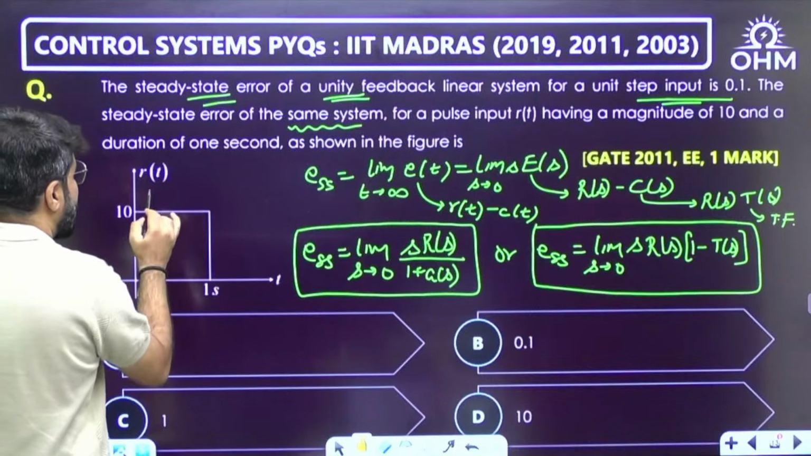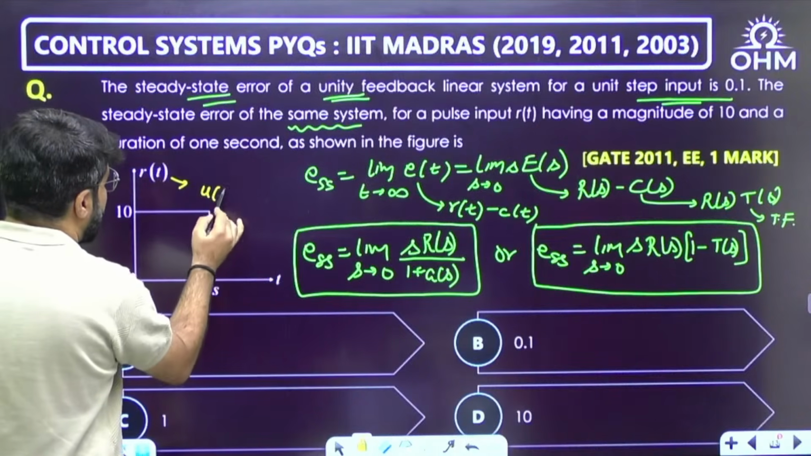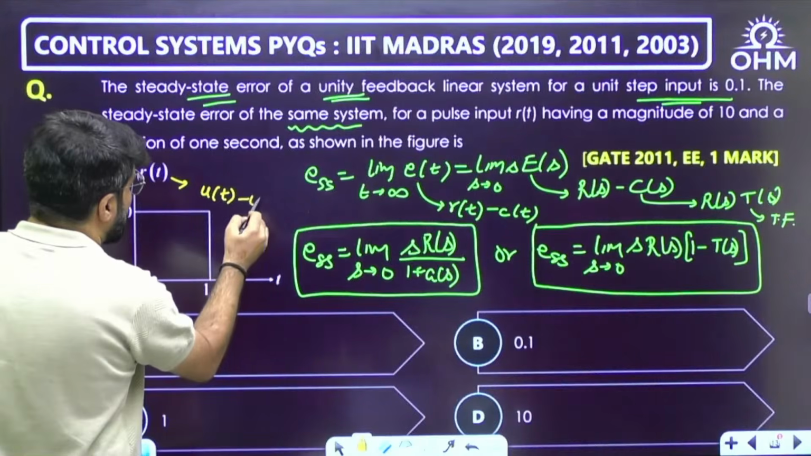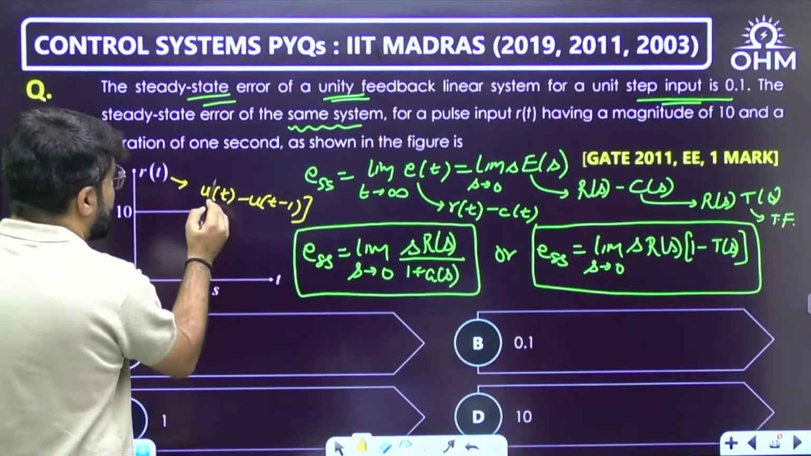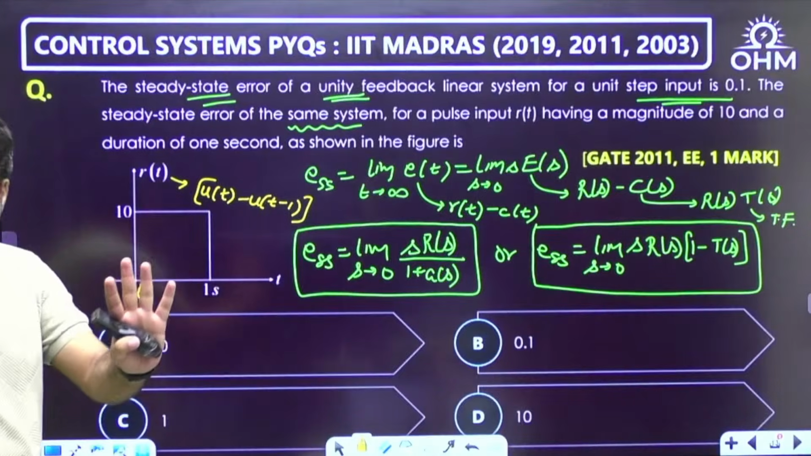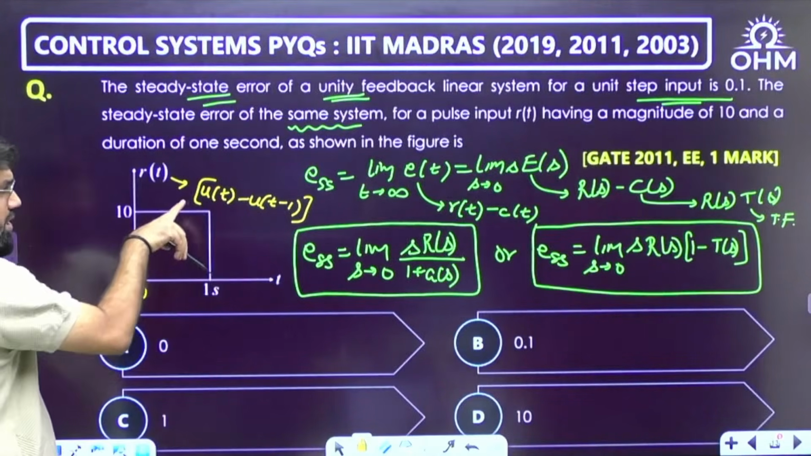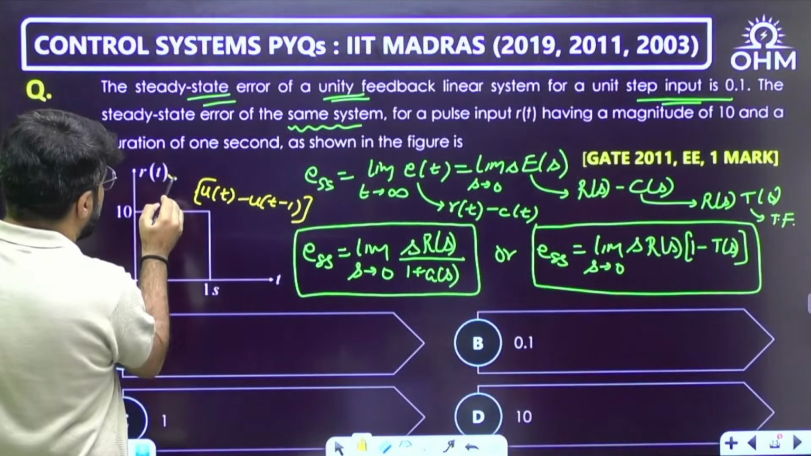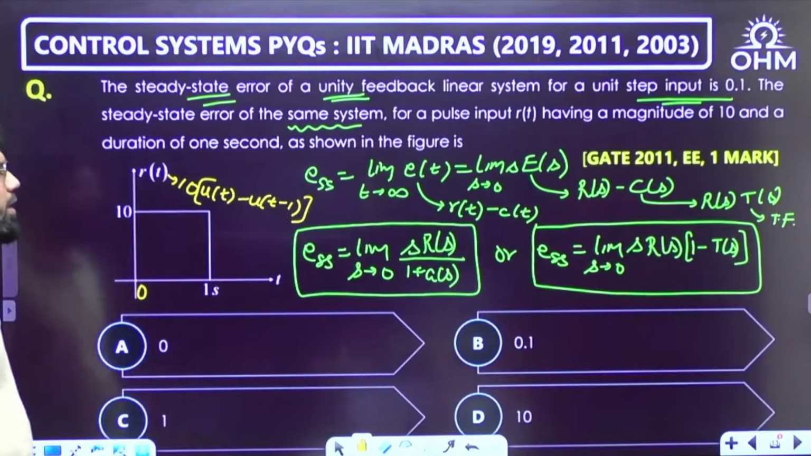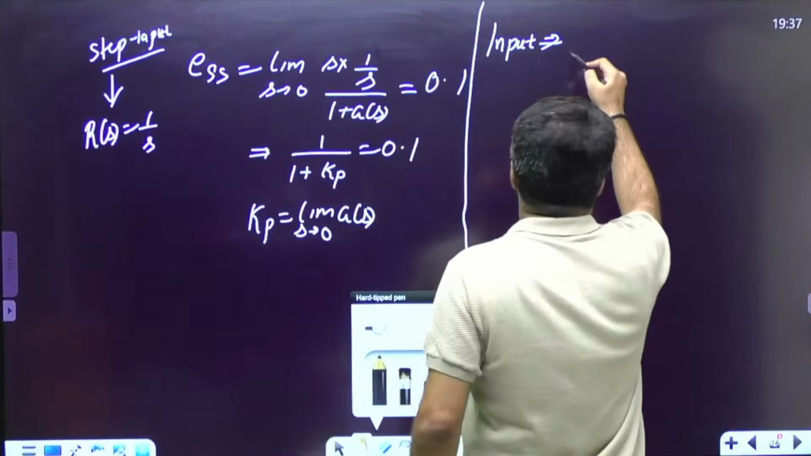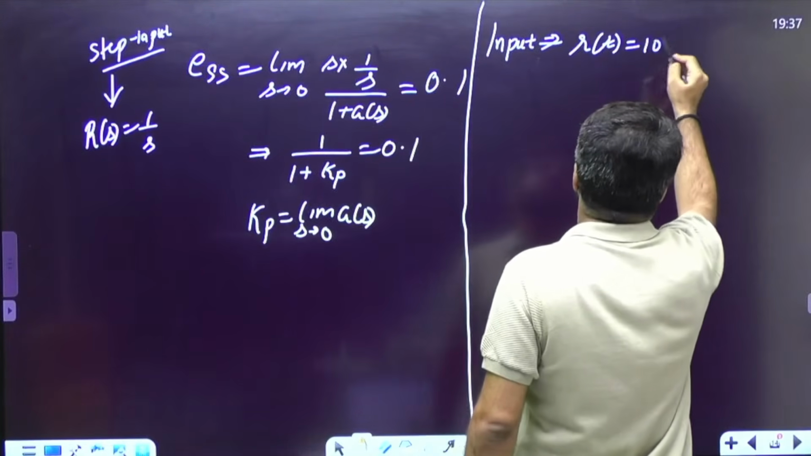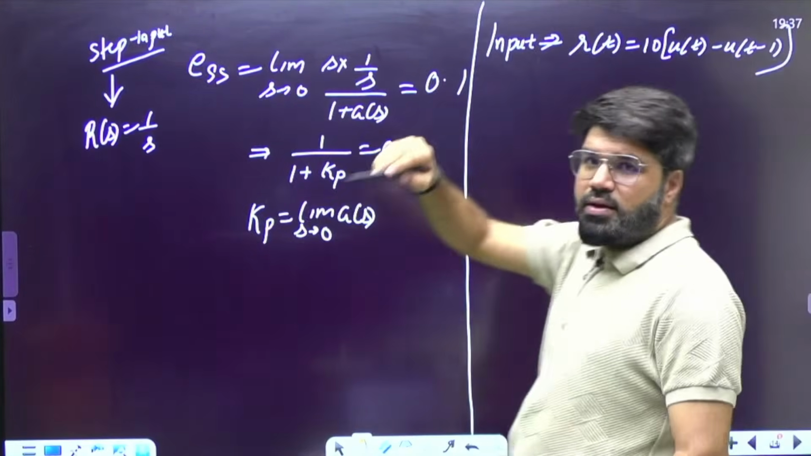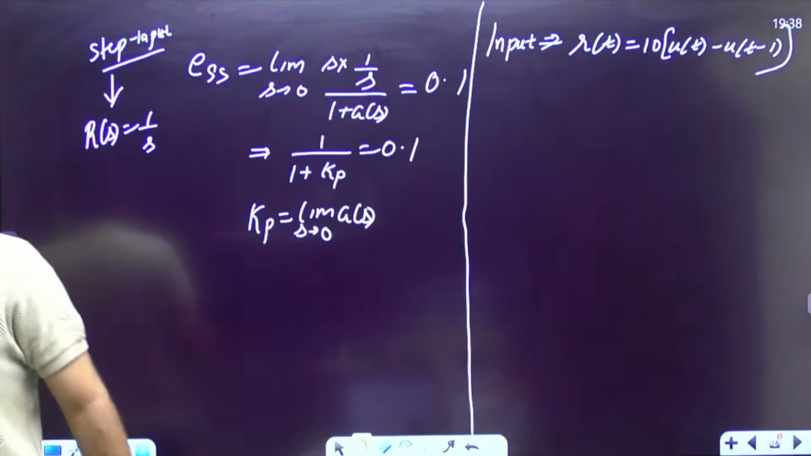So this rectangular input can be written as the difference of 2 unit steps: unit step starting at origin, and unit step starting at 1. So u(t) minus u(t minus 1). Difference of 2 unit steps of equal amplitude gives a rectangle of height 1 because I have taken unit step. I want magnitude 10, so I will multiply by 10. The input, which is a rectangular pulse, is 10 times, because amplitude is 10, u(t) minus u(t minus 1), correct?